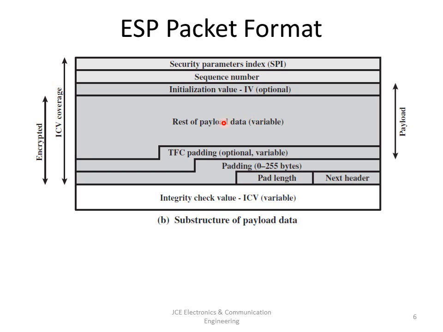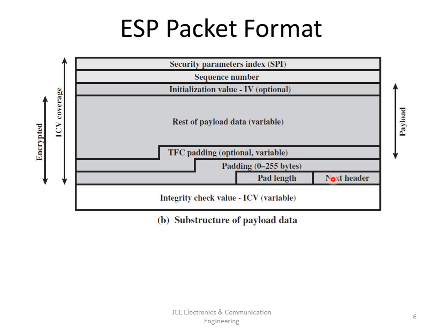Next, let us look at the padding. This also we'll see later. Padding is 0 to 255 bytes. The purpose of this field is discussed later. Pad length is 8 bits and it indicates the number of pad bytes immediately preceding this field. Next is the next header, 8 bits, which identifies the type of data contained in the payload data field by identifying the first header in that payload.